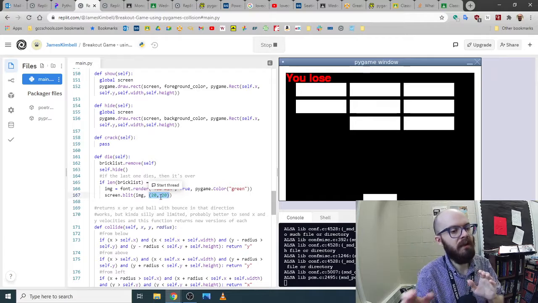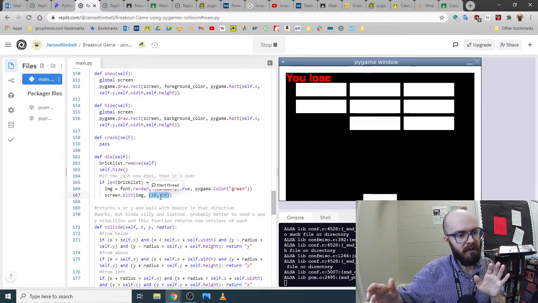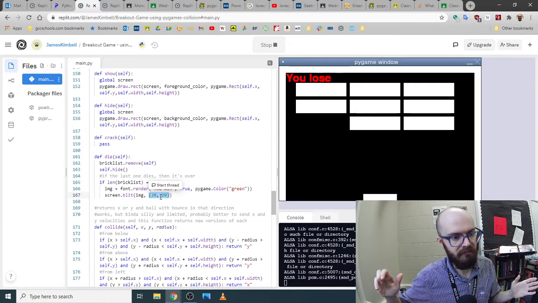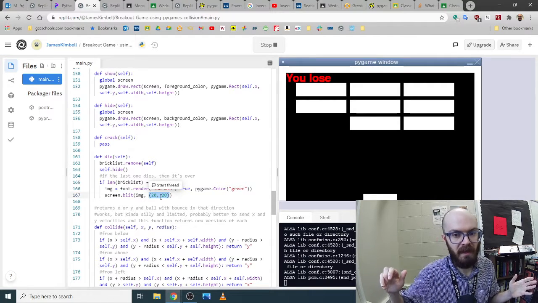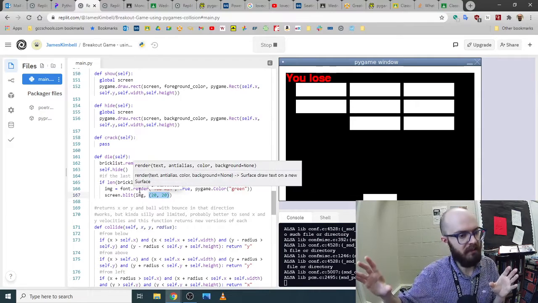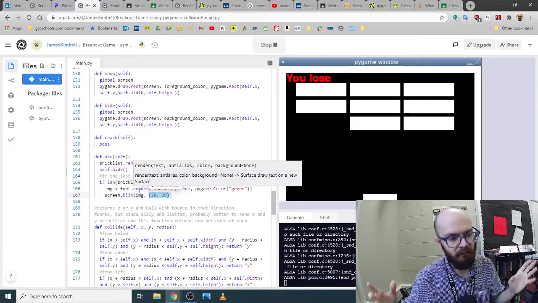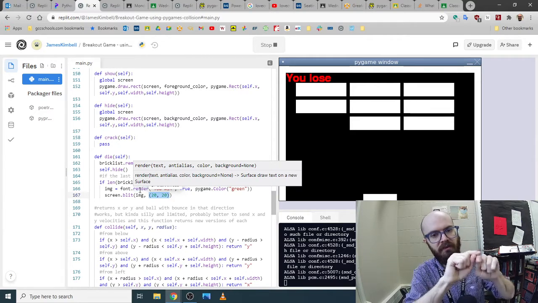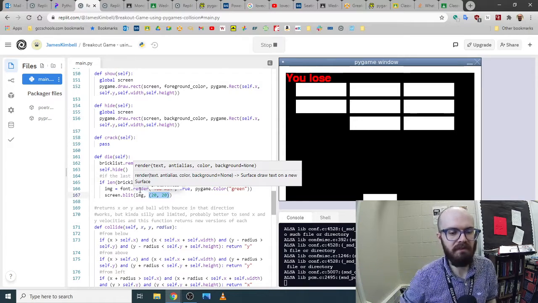You don't have to say how long it is or how wide it is. It'll just base that off of your text. So if you say a long string, it'll be a bigger rectangle. Or if you say a big font, it'll be a bigger rectangle, but you don't have to determine that. It'll just start in that corner where you mentioned and then go as much as it goes.